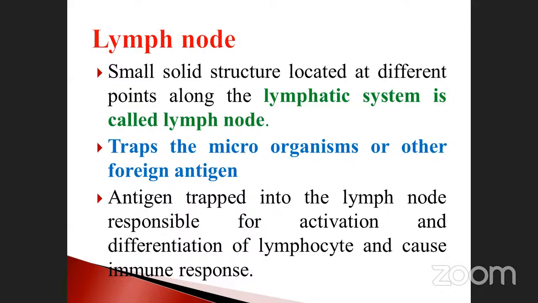Once again, the lymph node is a small solid structure present along the lymphoid system. What are the main functions of this one? It traps microorganisms or other foreign antigens. Not only that, it also brings about differentiation of the lymphocytes and causes the immune response.